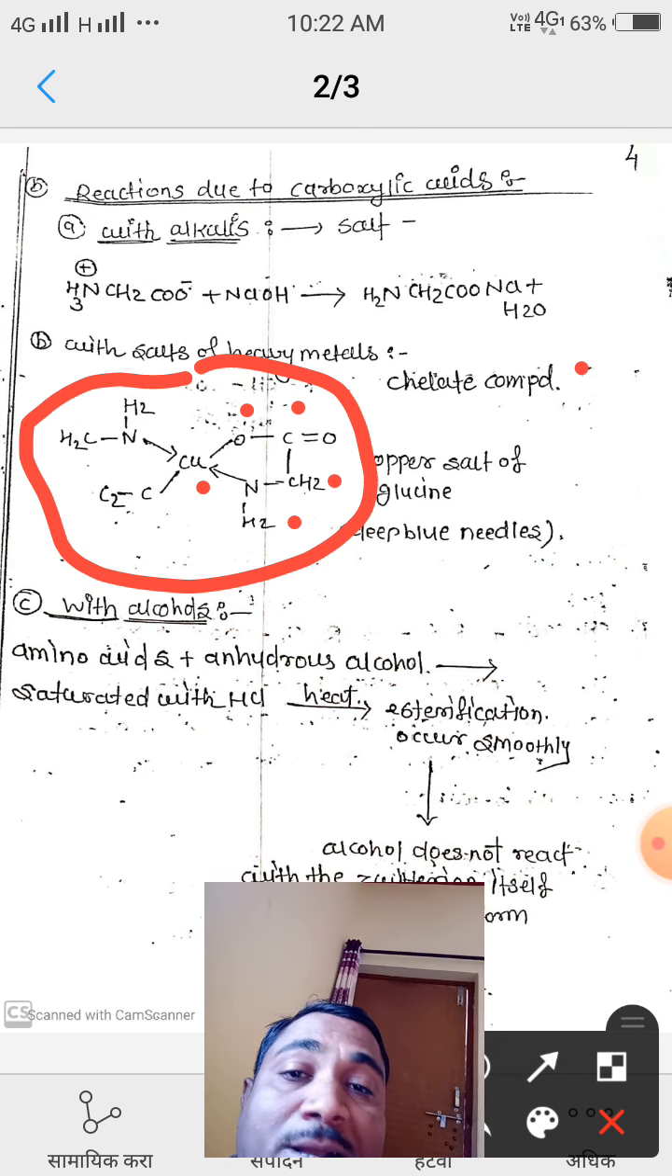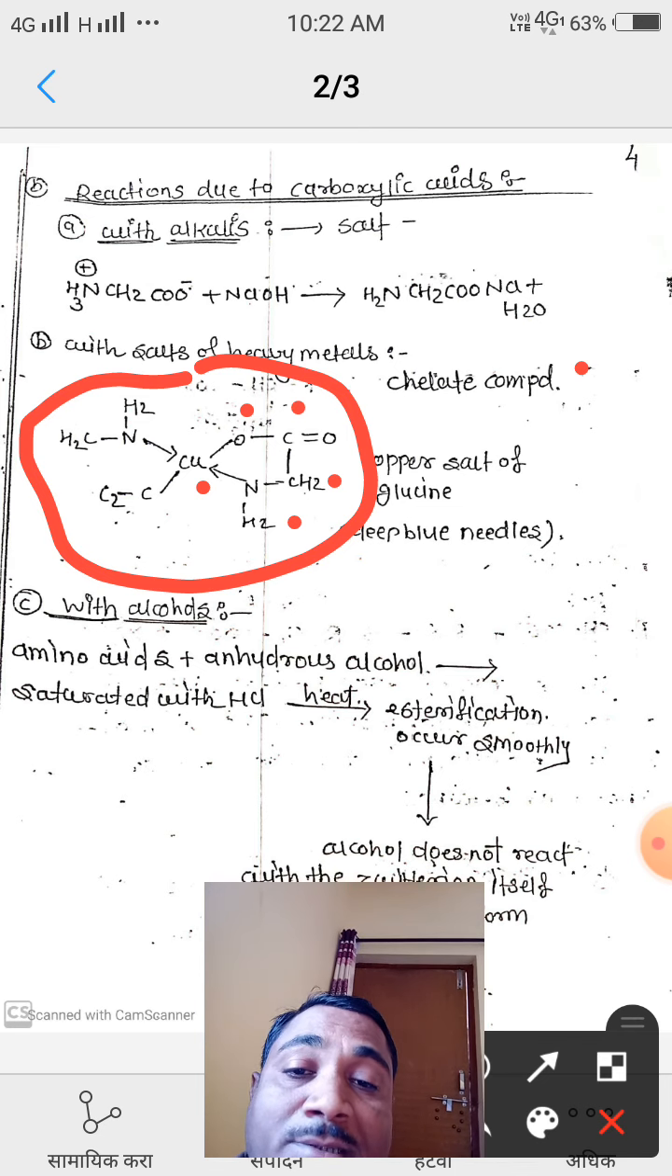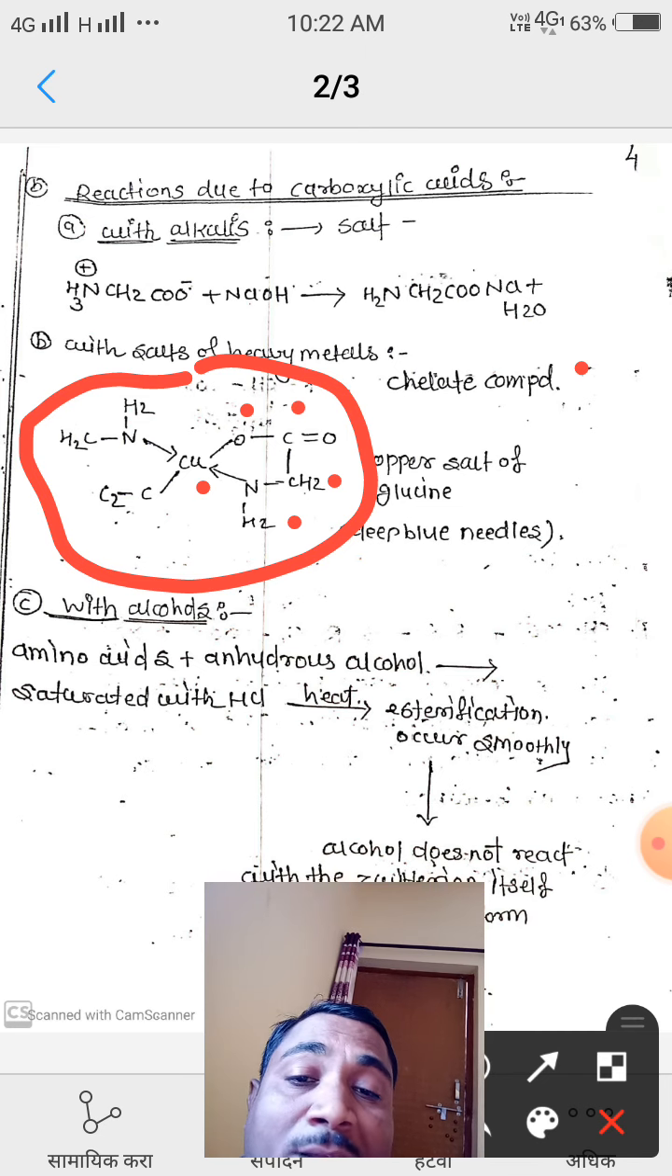After that, the first reaction is with alkali and the second reaction is with heavy metal. The third reaction of alpha amino acid takes place with alcohol. The amino acid does not react directly with alcohol; it is first saturated with HCl. Amino acid saturated with HCl is then reacted with anhydrous alcohol. After heating